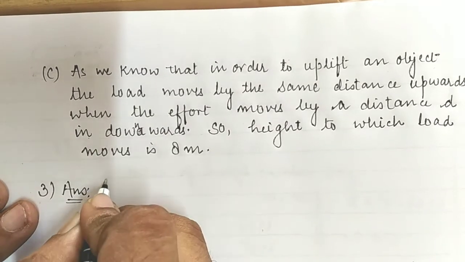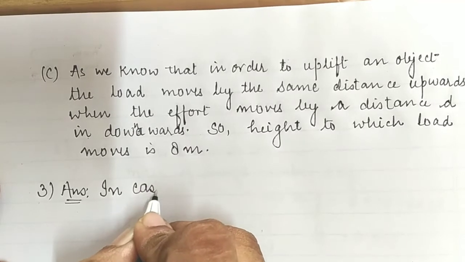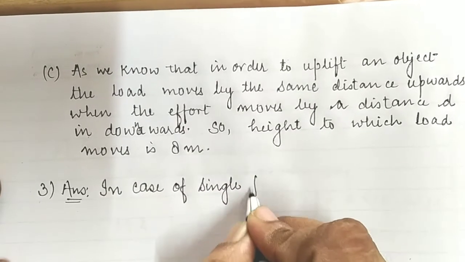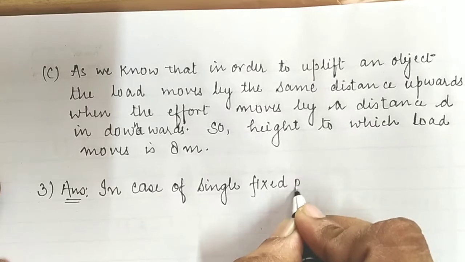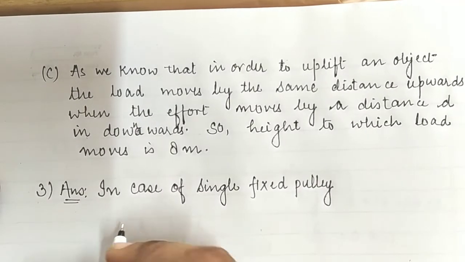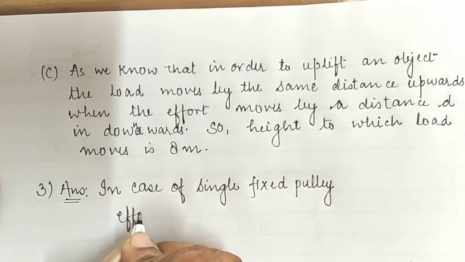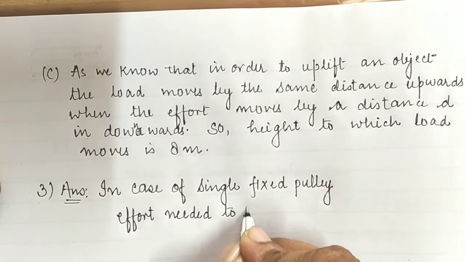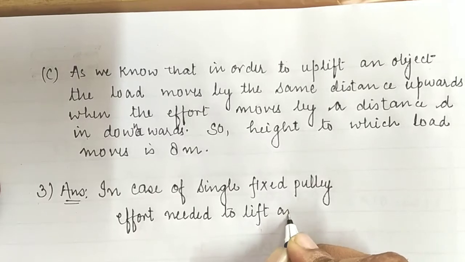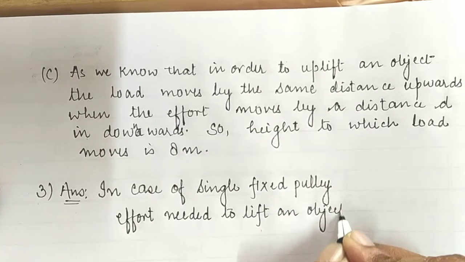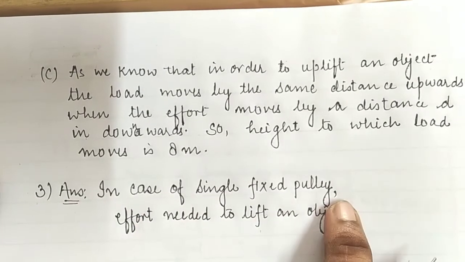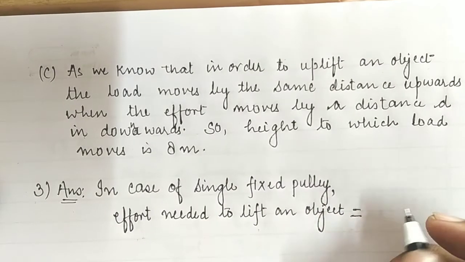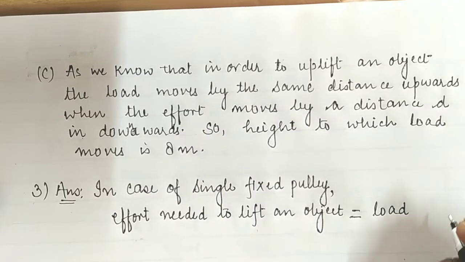So in the case of a single fixed pulley, the effort needed to lift an object should be equal to the load itself, meaning the amount of the load.